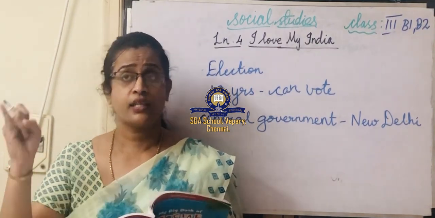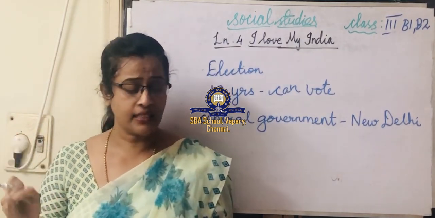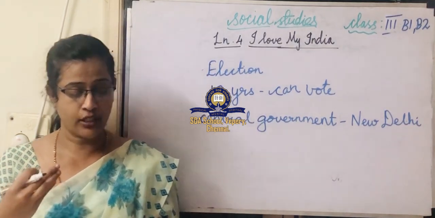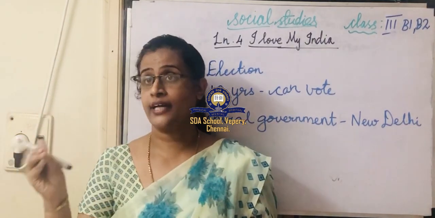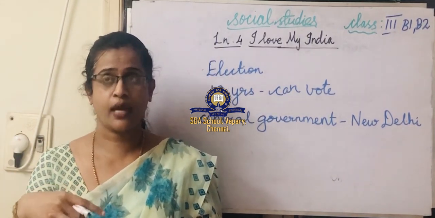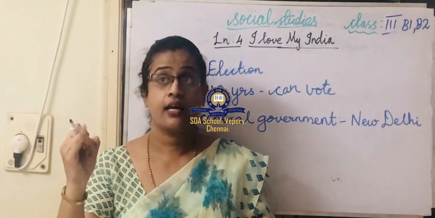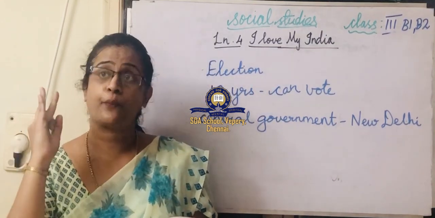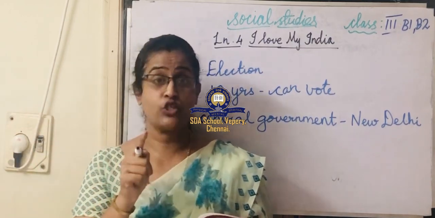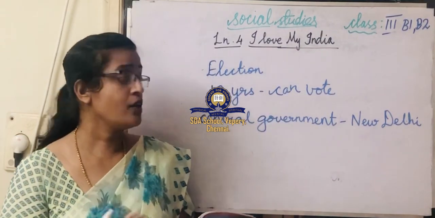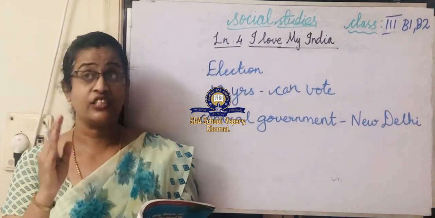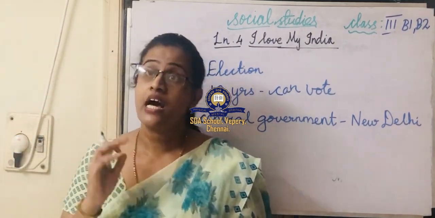The president, the vice president, the prime minister, and other ministers and the officers of the central government live and work in the capital. Who are all there in Delhi, the capital? The President of India lives in Rashtrapati Bhavan.